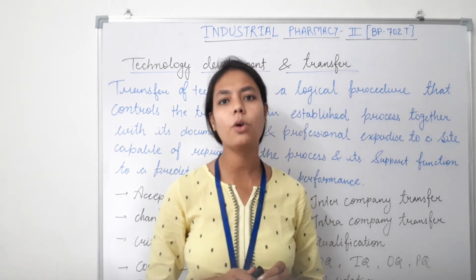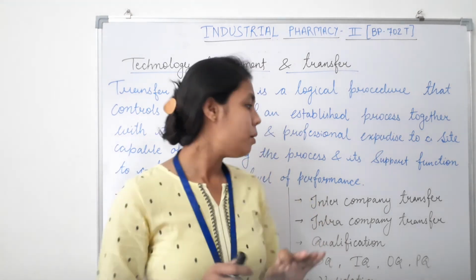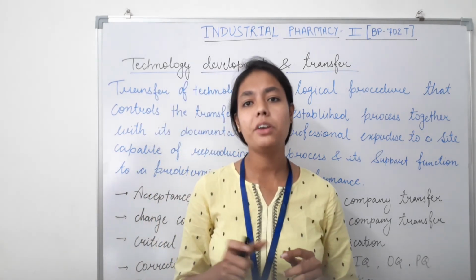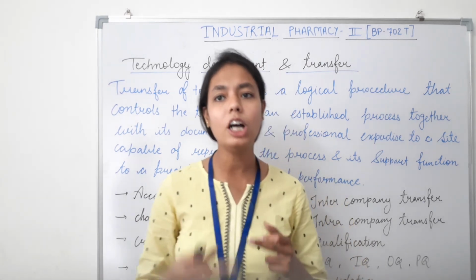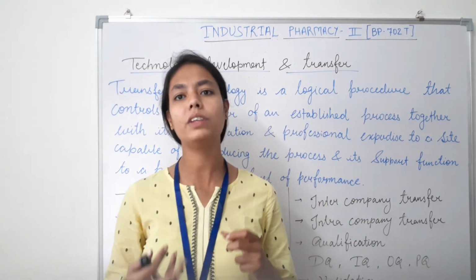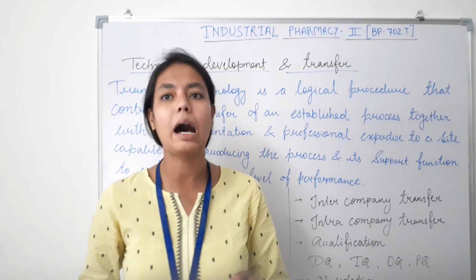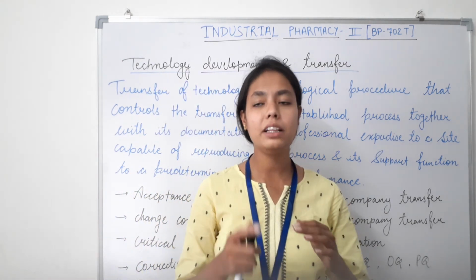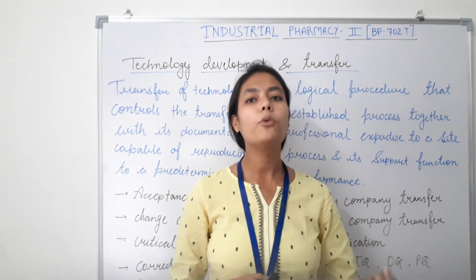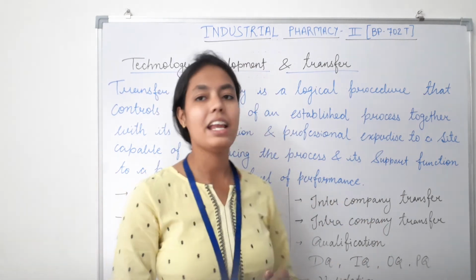After validation protocol, the term called validation report. So validation report is a document in which the records, results and evaluation of the completed validation program are assembled and summarized. It may also contain proposals for the improvement of the process or any equipment.